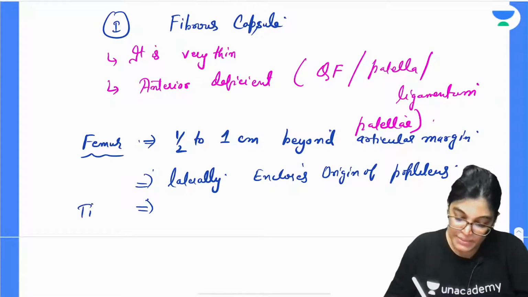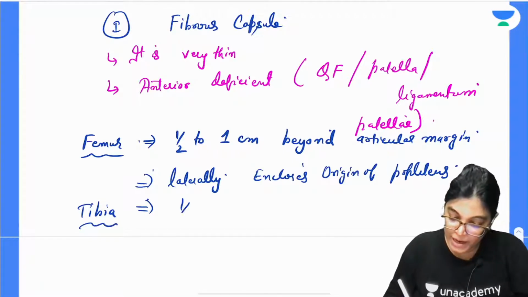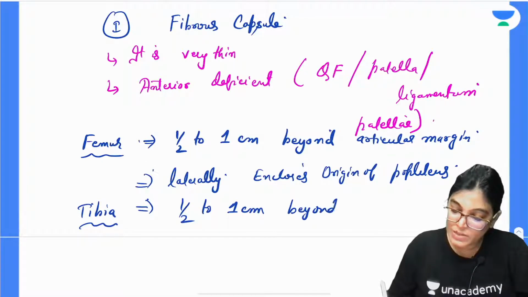Now coming to the tibia, the same thing: attachment of half to 1 centimeter. It is attached beyond the articular margin.